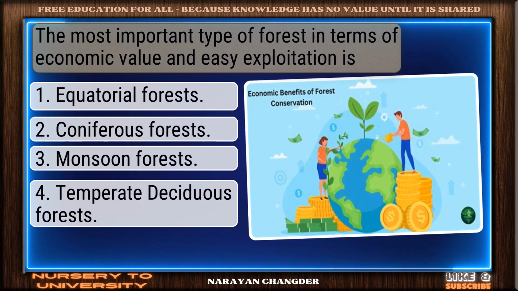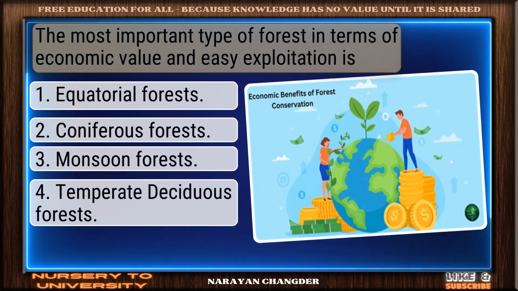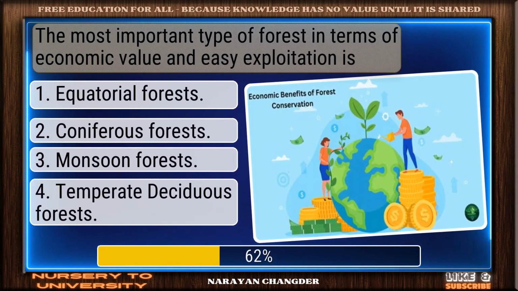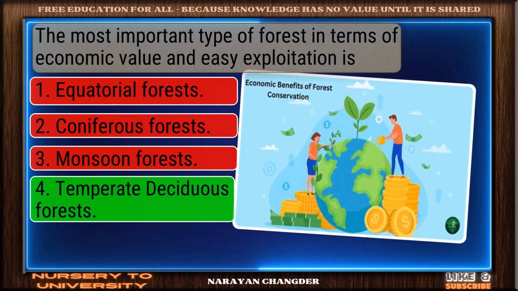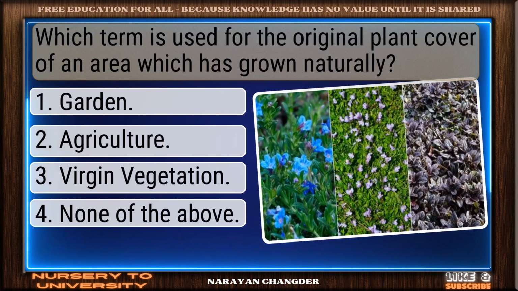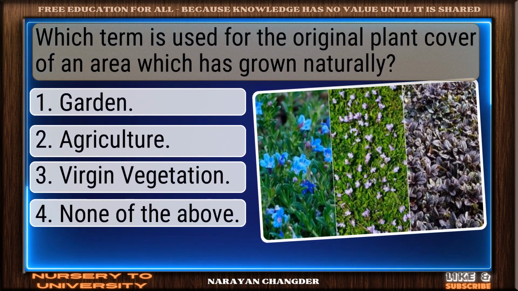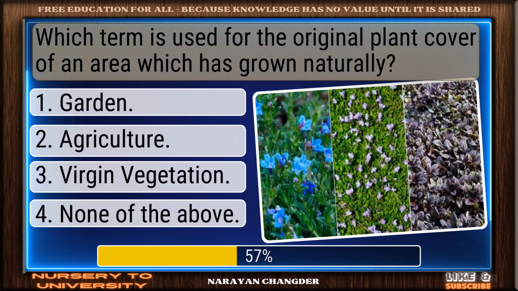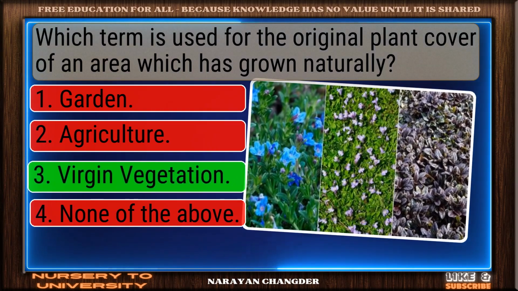Question number 64. The most important type of forest in terms of economic value and easy exploitation is? Excellent choice. Temperate deciduous forests is the right answer. Question number 65. Which term is used for the original plant cover of an area which has grown naturally? Great job. Virgin vegetation is the accurate answer.